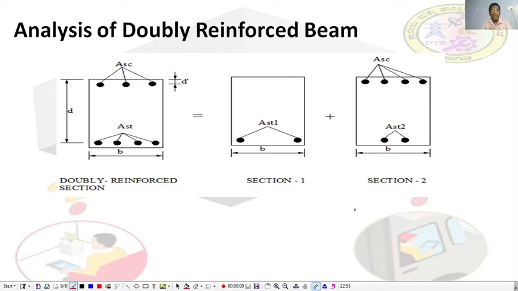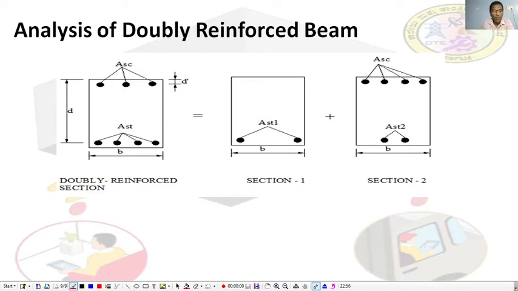So what we understand primarily from the philosophy of reinforced cement concrete is that concrete is very strong in compression and it is very weak in tension, and therefore we embed the steel reinforcement in tension side.